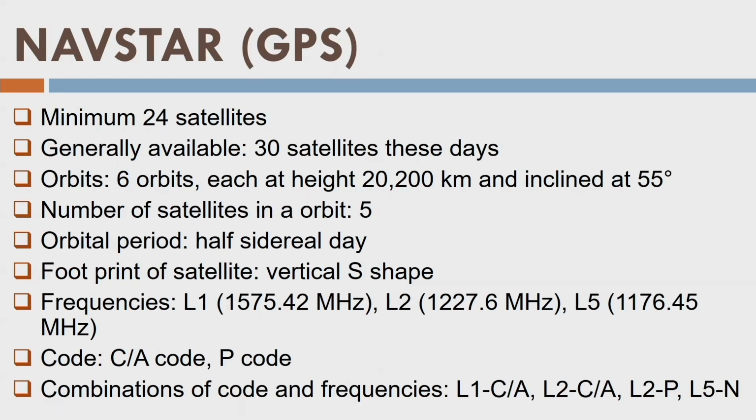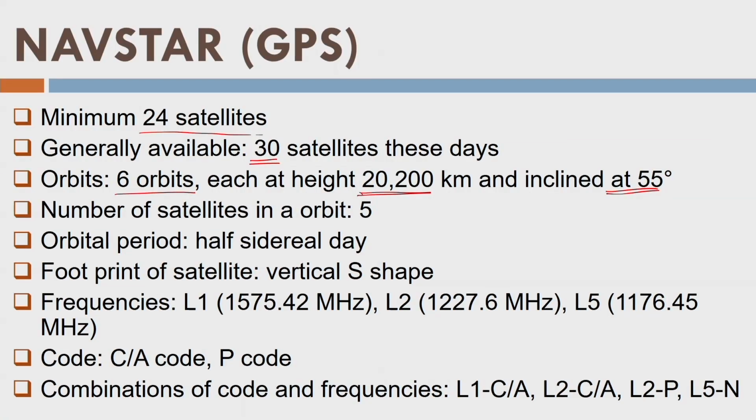First is Navistar. There are a minimum of 24 satellites. Nowadays, we have 30 satellites in the Navistar or GPS. So these 30 satellites are placed in 6 MEO orbits at a height of approximately 20,200 kilometers, and each orbit is inclined at 55 degrees. So now you can place all these orbits with respect to each other like this, but they are basically inclined at 55 degrees with respect to the equator of the Earth.